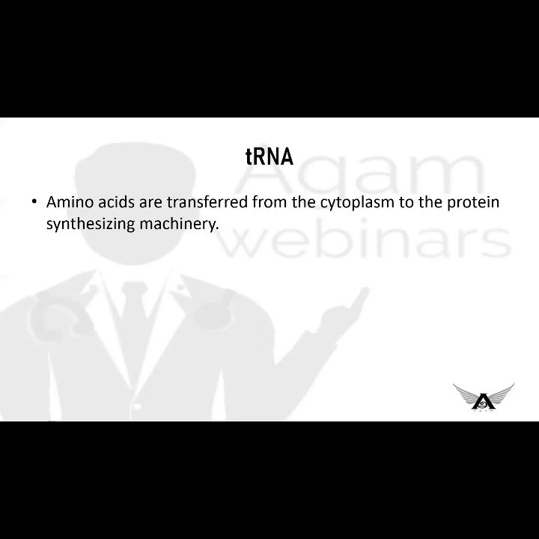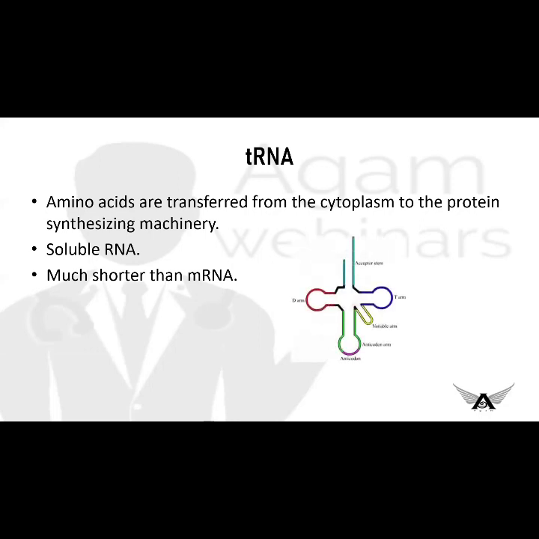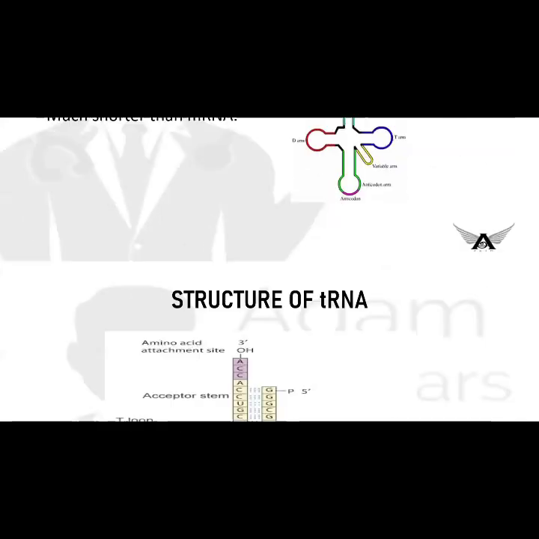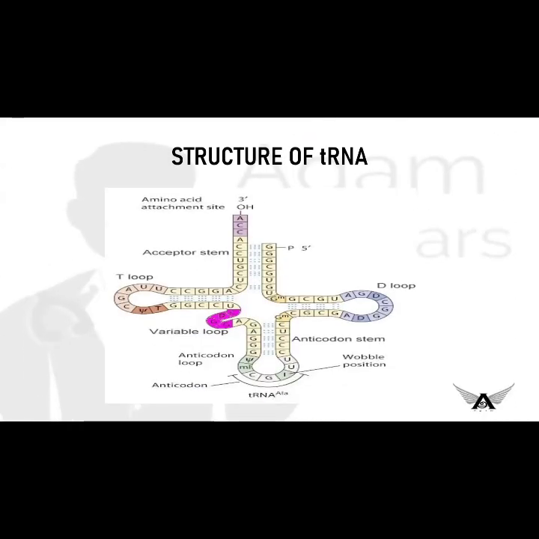Which is the protein synthesizing machinery? Ribosome, made of rRNA. Next, tRNA is soluble RNA, and it is much shorter than mRNA. The tRNA structure is clover leaf shaped and it has 4 arms: amino acid acceptor arm, anticodon arm, and pseudouridine arm, DHU arm.